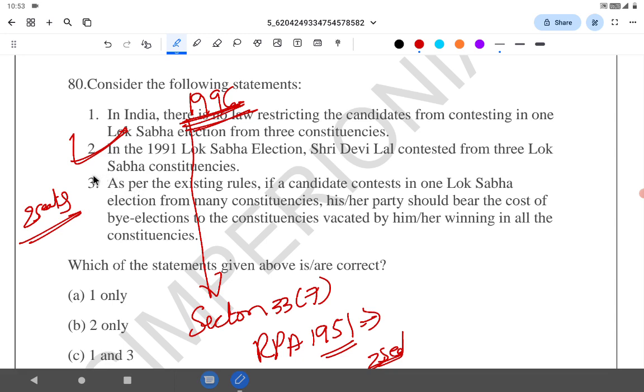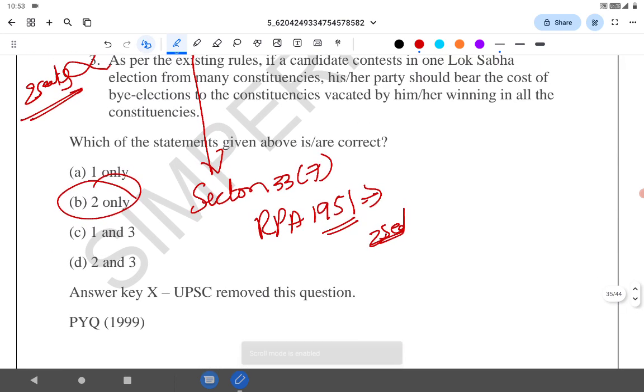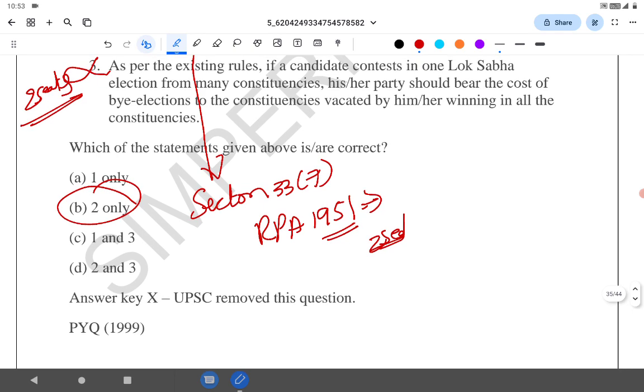So there is no paying, bear the cost, etc. So this is very absurd statement. Statement 1, there is a restriction currently maximum 2. Statement 2 is correct. But this question was removed by the UPSC. This question was removed by UPSC. The similar question was asked in the 1999 UPSC as well.